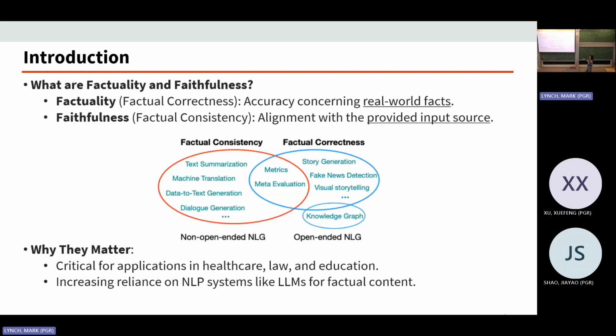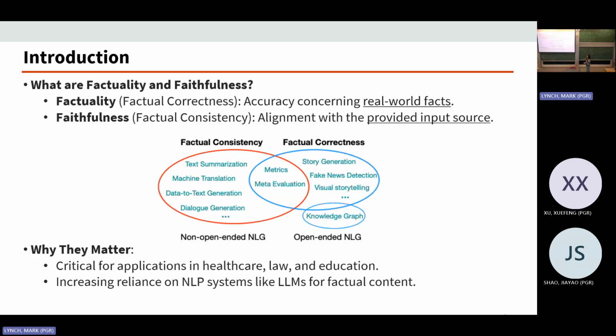And we have the knowledge graph, which is not part of the classic traditional NLP tasks, but factual correctness is also very important for it. And why do they matter? Why do we care about those two? They are critical for applications in healthcare, law, and education, because we don't want any misinformation in these important areas.